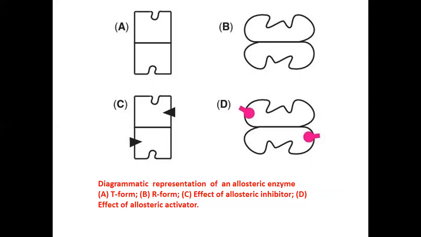And here is the overall diagrammatic representation of the allosteric enzyme. Figure A represents the T form, or the tense form, of the enzyme. B represents the relaxed form, the R form. And with C, it means that when the enzyme is in the T or tense state, there is binding of the inhibitor. It means that here is the binding of the inhibitor, and overall this representation is for the T state of the enzyme. And it's the relaxed state to which the activator, or the substrate, will bind.